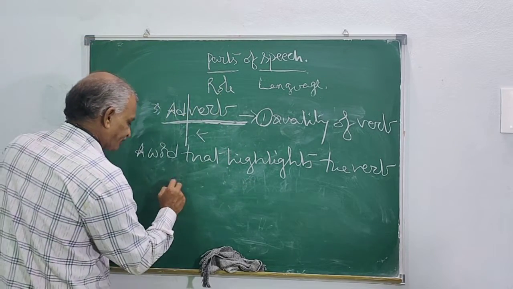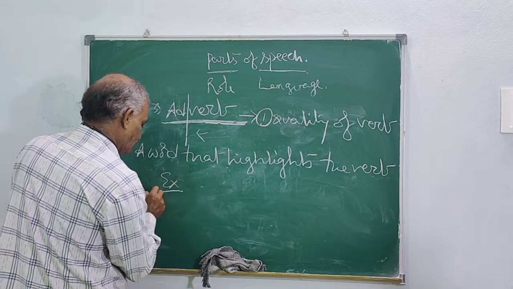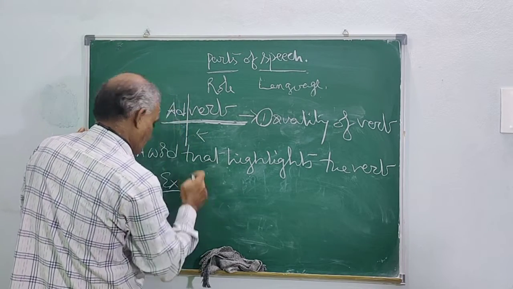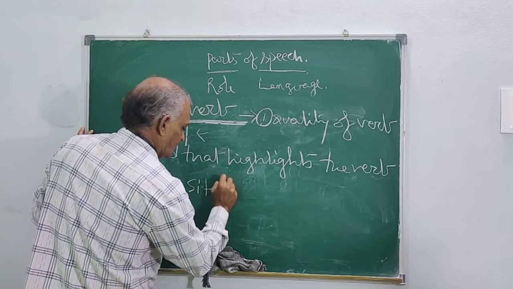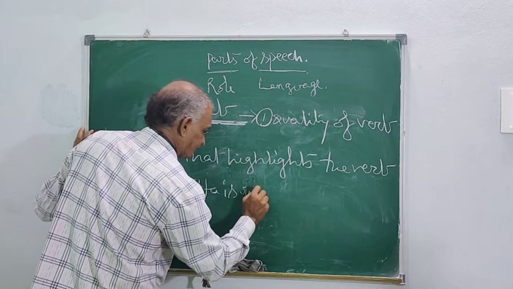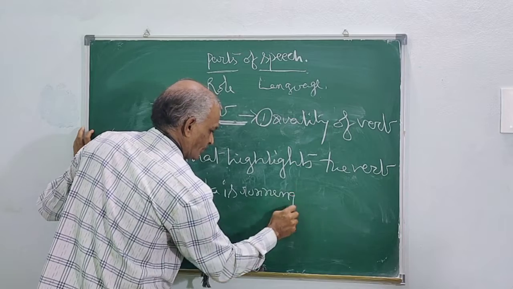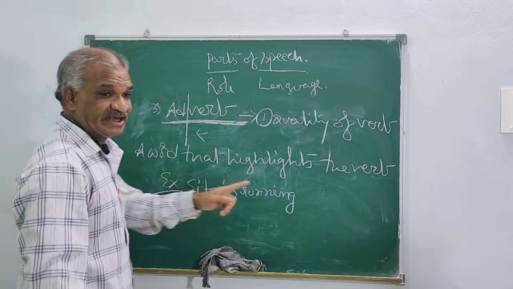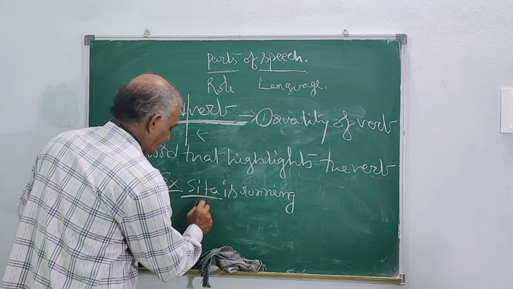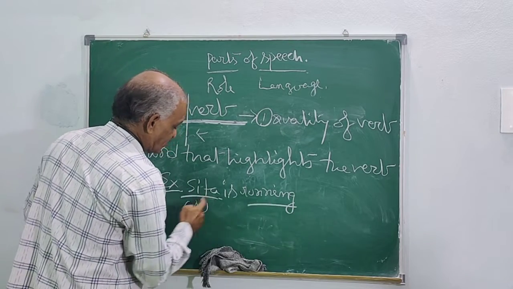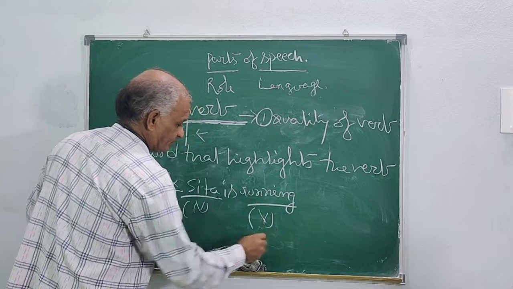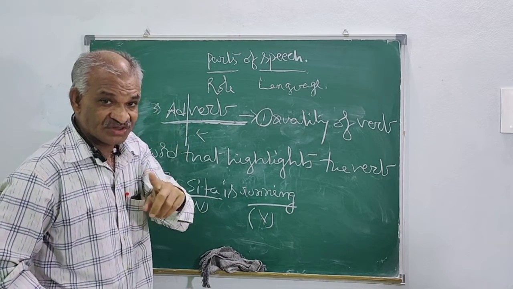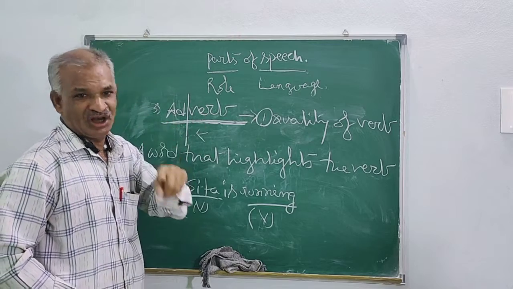Suppose Sita is running. Now, what is she doing? Running. So here you understood the action of a noun.